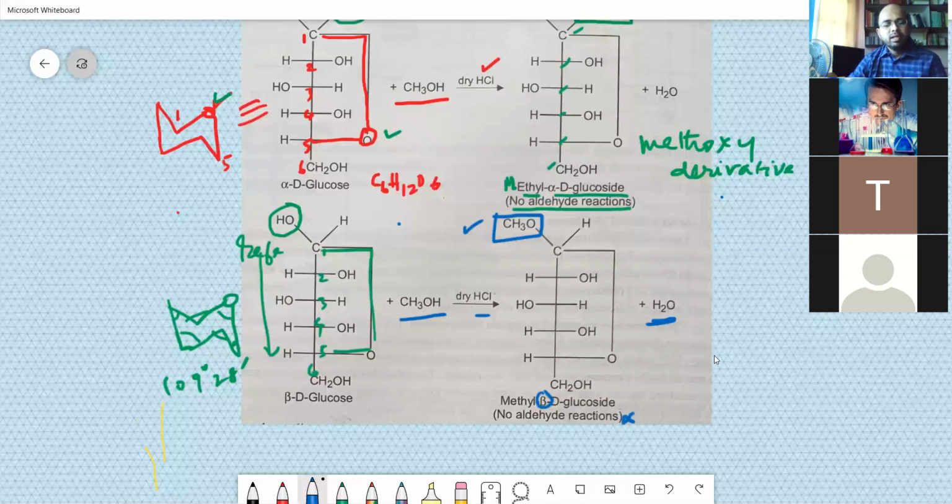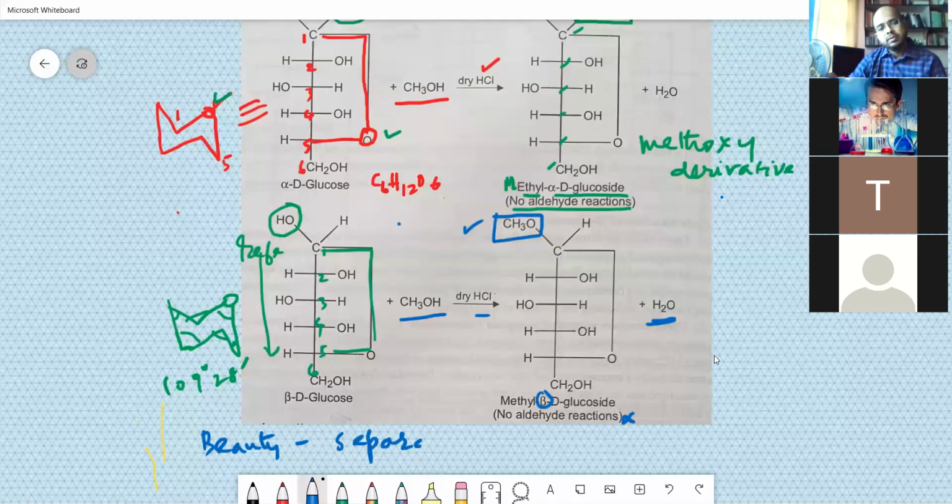Now the beauty with this is that you can separate the crystalline product.